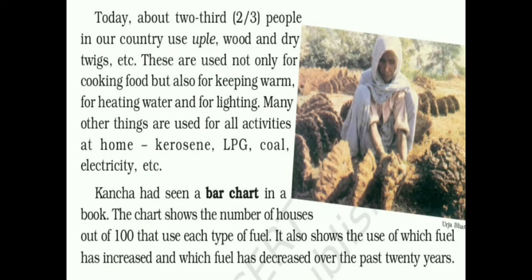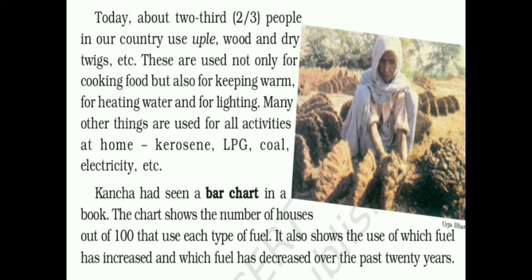These are used not only for cooking, but also for keeping warm, for heating water, and for lighting. Many other things are also used for activities at home, like kerosene, LPG, coal, etc. Kancha had seen a bar chart in a book that shows the number of houses out of 100 that use each type of fuel.